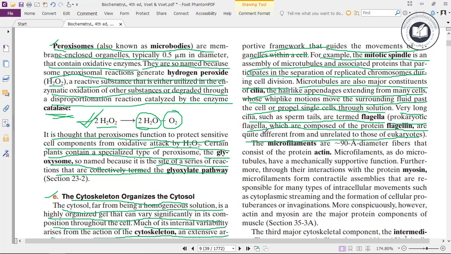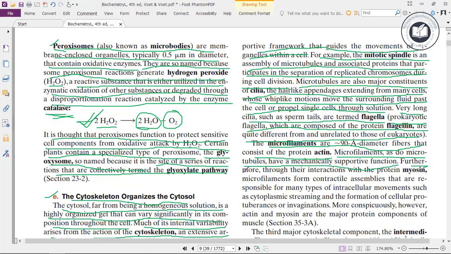The microfilaments are approximately 90 angstrom diameter fibers that consist of a protein called actin. Microfilaments, like microtubules, have a mechanical supportive function.